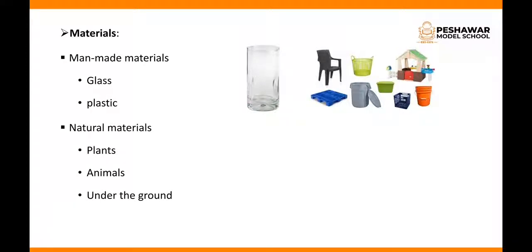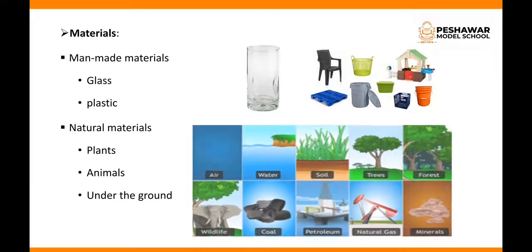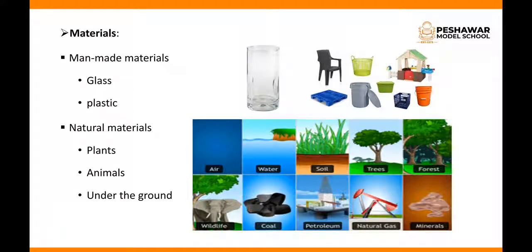Now, second is natural materials. Natural materials are those materials which are present naturally in the environment. For example, we have plants, we have animals, and things under the ground. Just like here you see air, water, soil, trees, coal, minerals, wildlife. All these things are present naturally in the environment. That's why we call them natural materials.